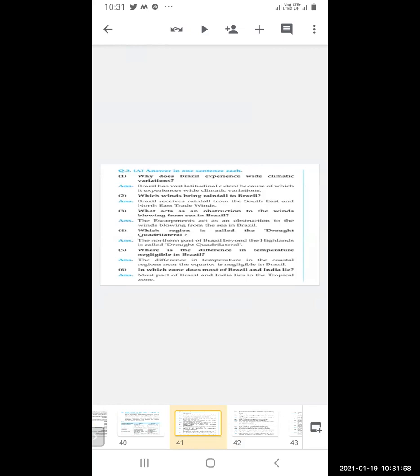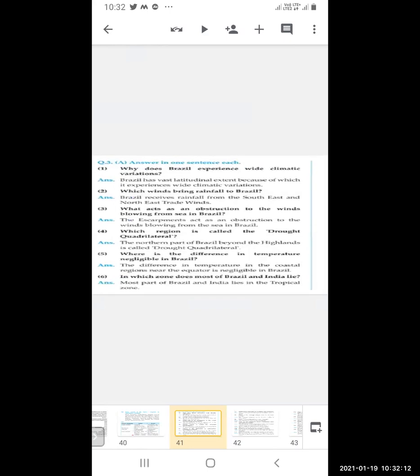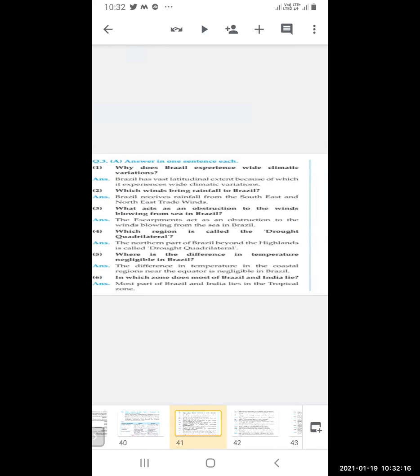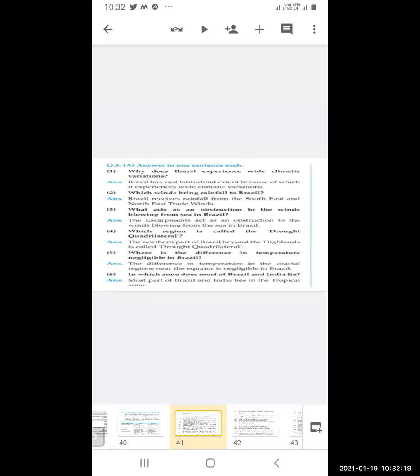Which winds bring rainfall to Brazil? The southeast and the northeast trade winds. What acts as an obstruction to the winds blowing from the sea in Brazil? The escarpment. Which region is called the drought quadrilateral? The northern part of Brazil beyond the highlands is called the drought quadrilateral.